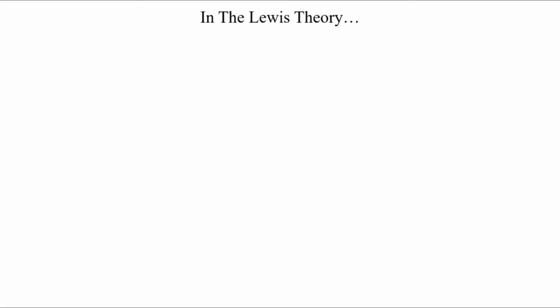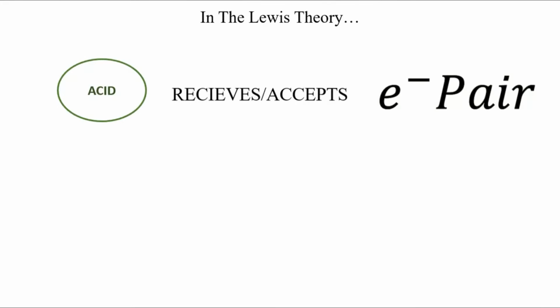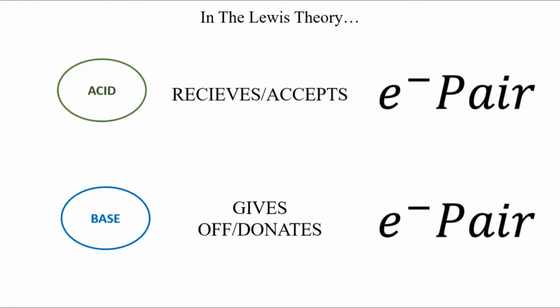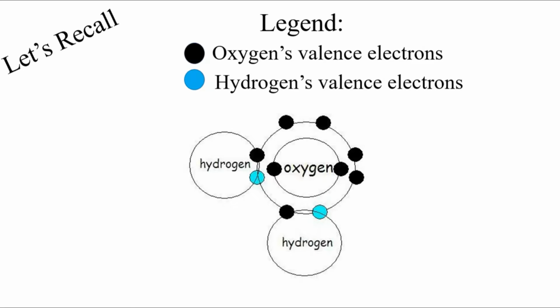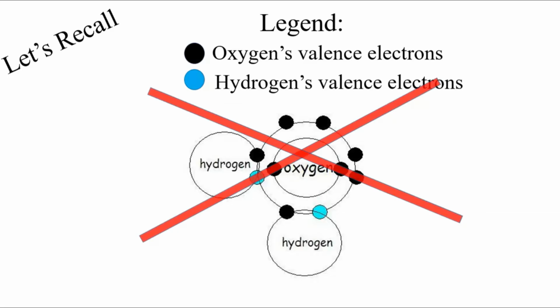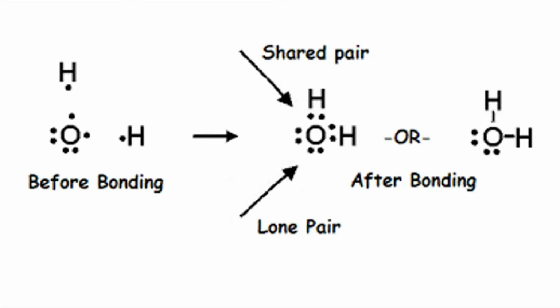An acid is defined to be any species that can accept an electron pair, and a base is any species that can donate an electron pair. We specifically say electron pair and not just an electron. This kind of bonding is called coordinate covalent bonding or dative bonding. Now, what is this exactly? In a simple covalent bonding, say between a hydrogen atom and an oxygen atom, each atom contributes one electron to the bonding. But in coordinate covalent bonding, the two electrons come from only one atom, which is in the form of an electron pair.